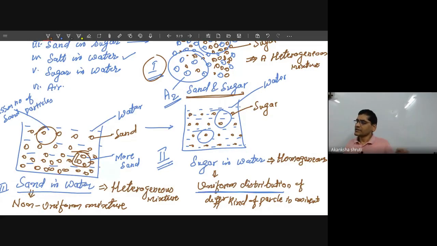If you take salt in water, fine salt particles are always present, and they can be recovered very easily just by heating: the water evaporates and the salt remains in the utensil. So a mixture does not produce any new substance. The older substances are present as they are. Depending on whether their distribution is uniform or non-uniform, it is classified as homogeneous or heterogeneous.